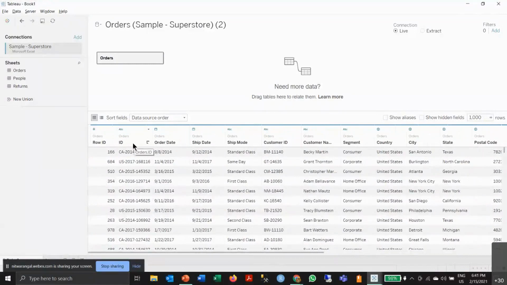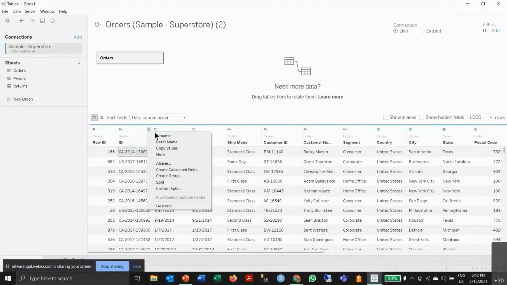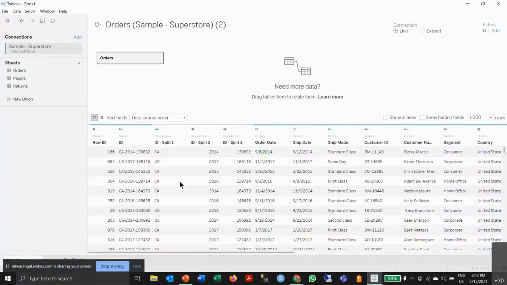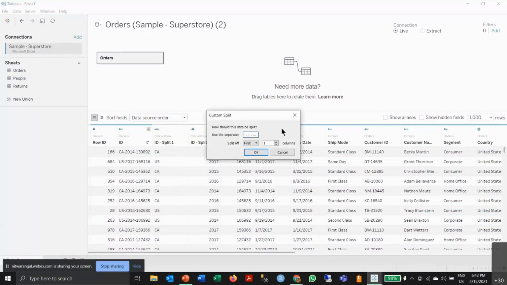You can split. Let's say I want to split this data, so I'll click here, and it will give me the option to rename, reset, and so on. Let's say I want to create a split, so it will automatically split this ID into state, year, and the customer ID. You can also go for custom split depending on your application. Then you need to mention the delimiter and how to split and so on.